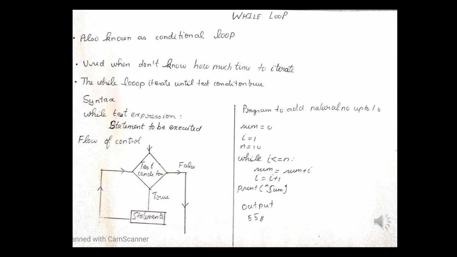We need to increase the value of the counter variable in the body of the loop. This is very important and always forgotten, because if you don't put this updation in the loop, it will cause an infinite loop which will always keep on going and the result will never be displayed. So if we don't put this in the loop, we'll get a wrong output. It is always necessary and mandatory to put the update counter in the while loop.